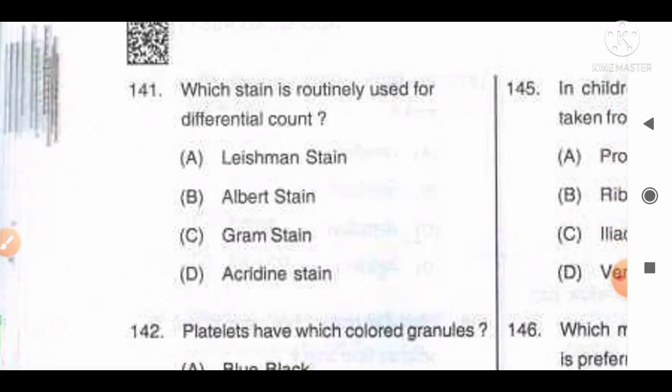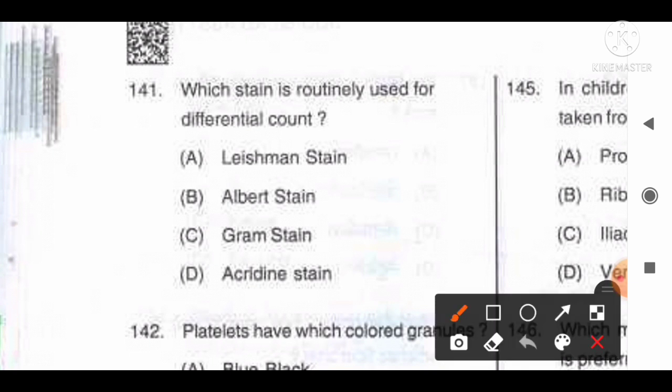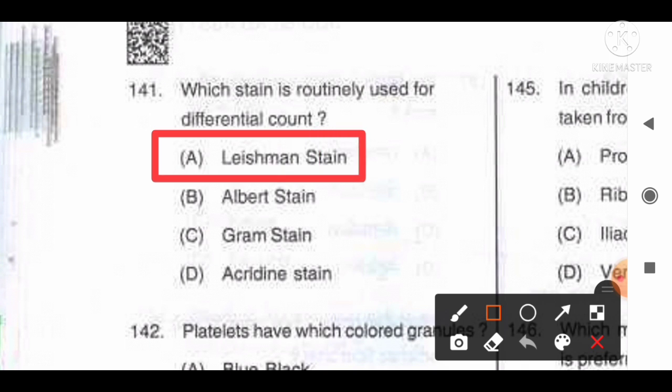Which stain is routinely used for differential count? The options: A Leishman stain, B Albert stain, C Gram stain, D Acridine stain. The fact available regarding this question is that Leishman stain is generally used in the differential count of blood cells. Albert stain is used for staining fungi, and Gram stain is the bacterial stain used to differentiate gram-positive and gram-negative bacteria. So from the given information we can say it is option A. Leishman stain is the differential count stain used routinely in hematology. So option A is the correct answer for this question.